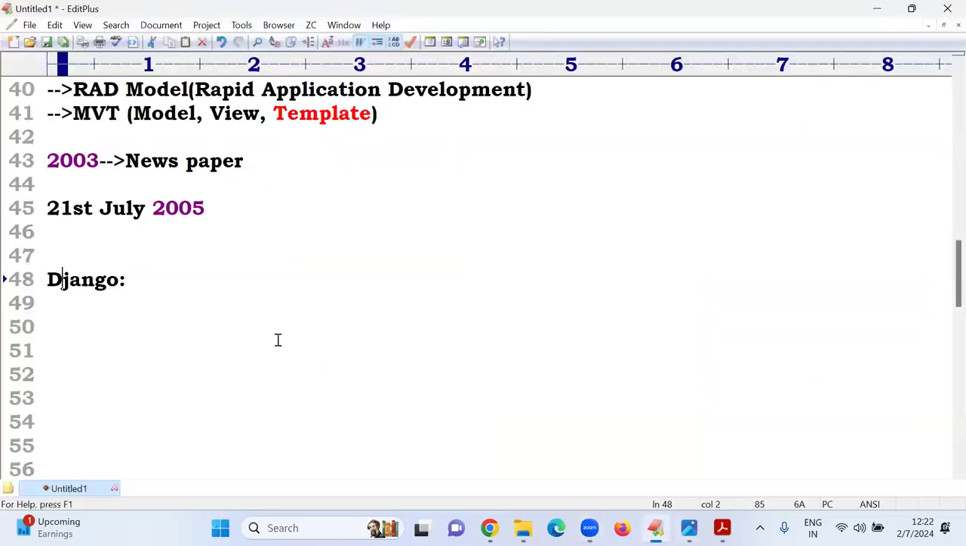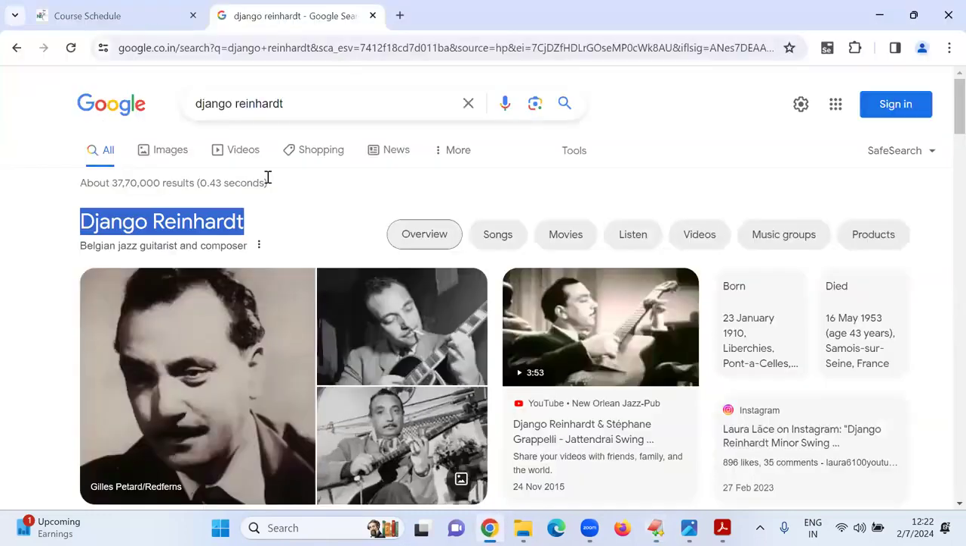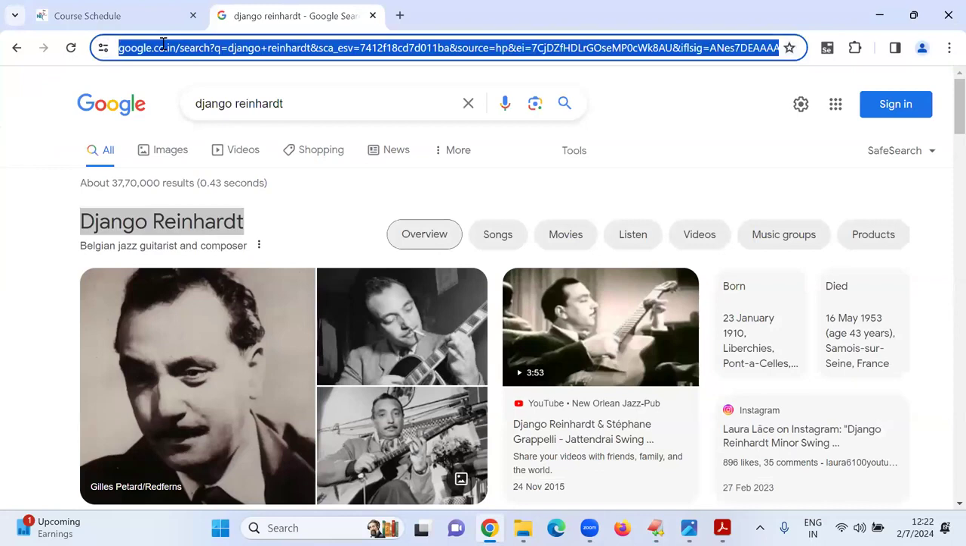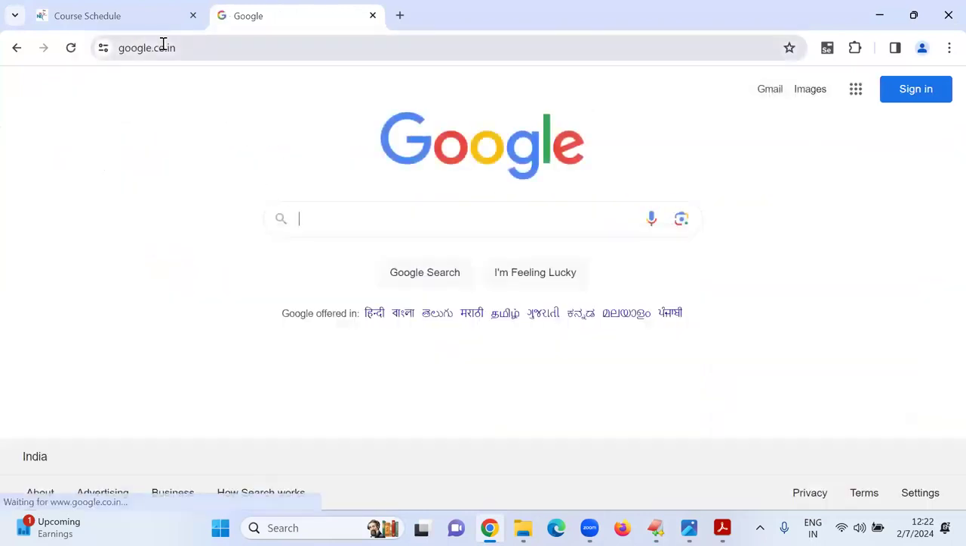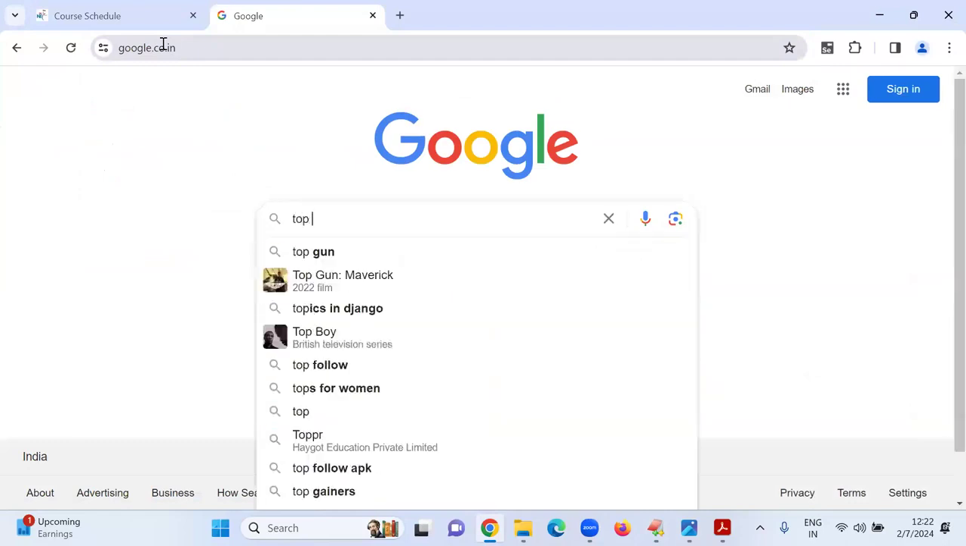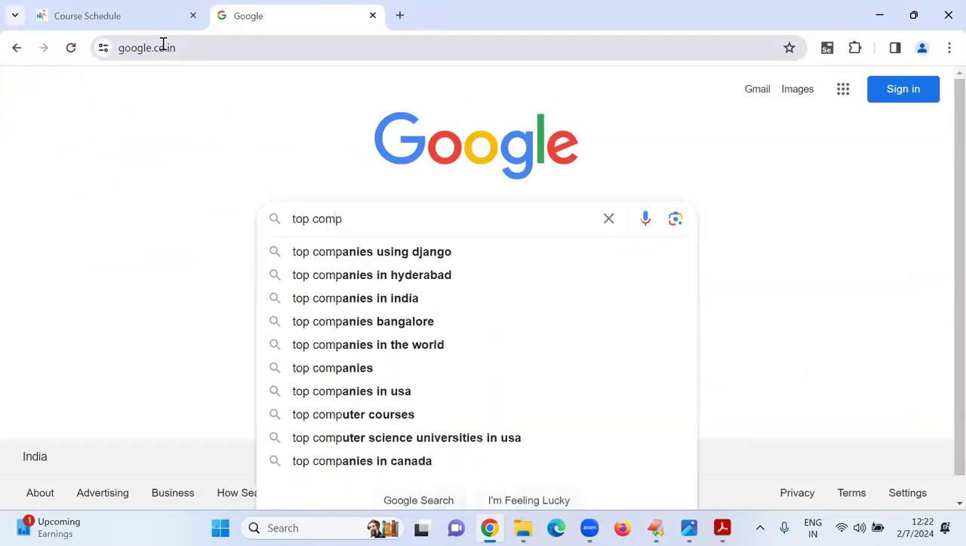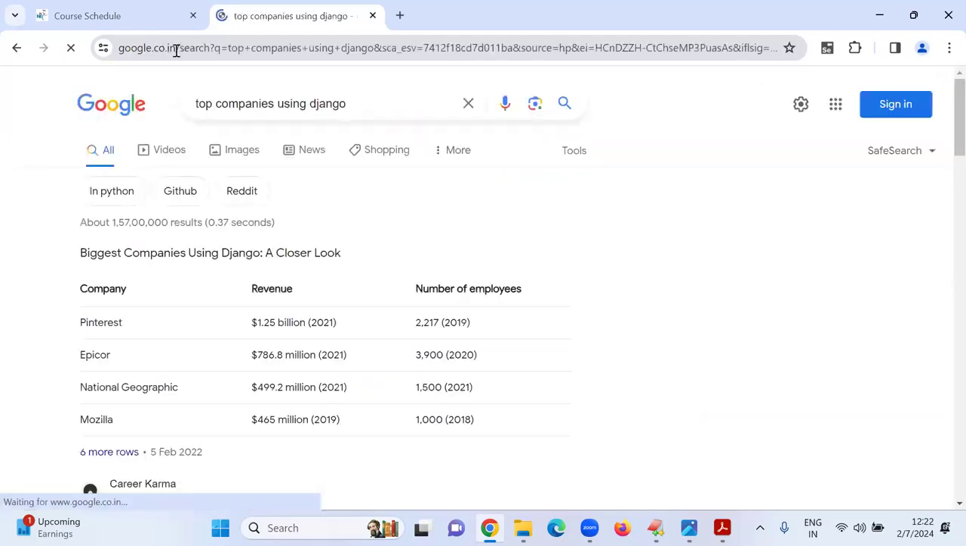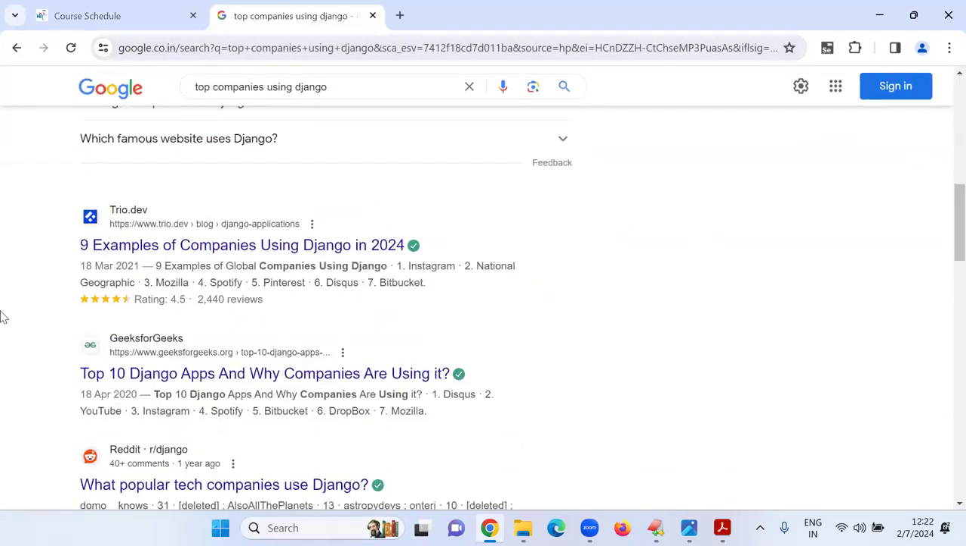Django was developed starting in 2003 at a newspaper, and it was released on 21st July 2005. If you want complete information about Django, there is one site. Now, who is using Django? The topmost companies are using it.